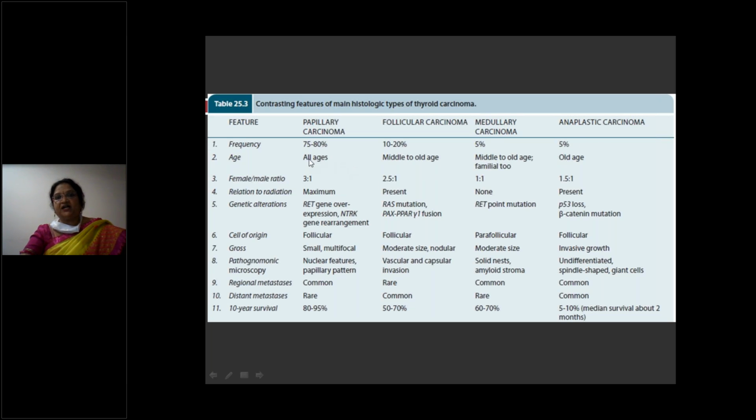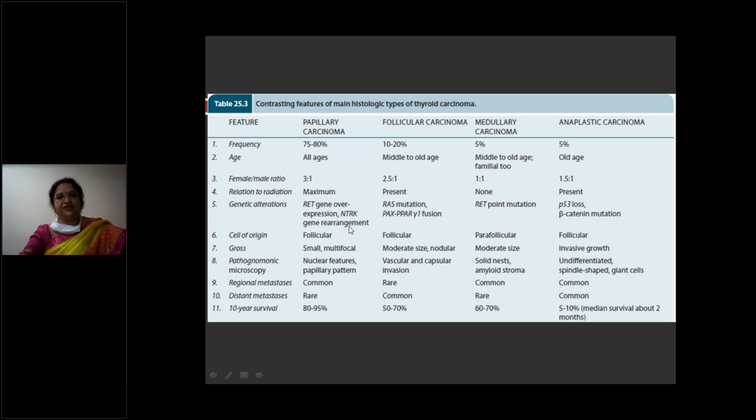Age: papillary carcinoma is common in all ages. Follicular carcinoma you can see in middle to old age. Medullary, middle to old age, and hereditary familial also; anaplastic, old age. Female to male, in all cases more common in females: papillary 3:1, follicular 2.5:1, medullary 1:1, 1.5:1. Relation to radiation: maximum in papillary, follicular to some extent, anaplastic also present.